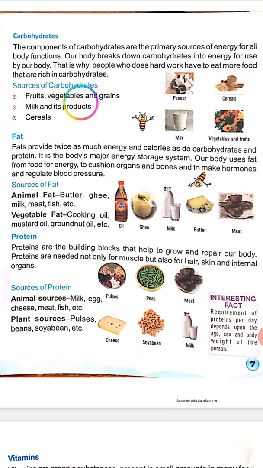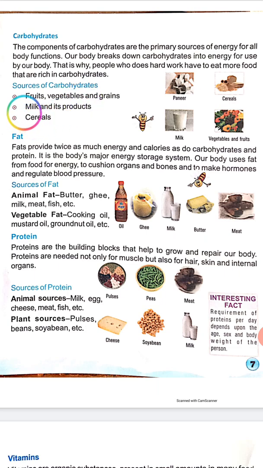We want more energy when we do hard work. People who do hard work eat more food that is rich in carbohydrates.